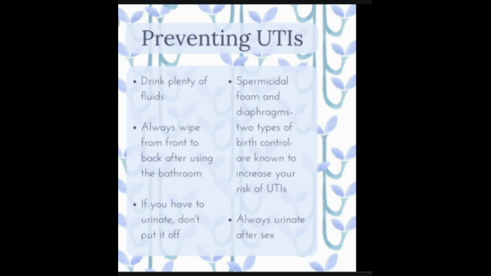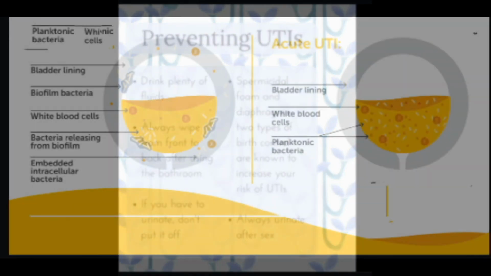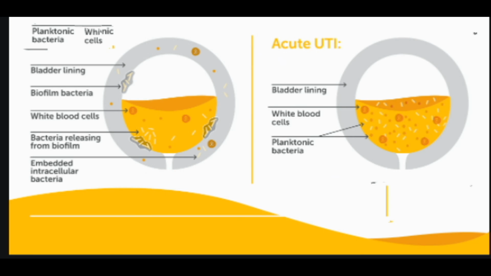UTI prevention. Everyone can take the following steps to help prevent UTIs. Drink 6 to 8 glasses of water daily. Don't hold urine for long periods of time. Talk to your doctor about managing any urinary incontinence or difficulties fully emptying your bladder. However, UTIs happen much more frequently in women than in men. The ratio is 8:1. This means that for every 8 women who have UTIs, only 1 man does.